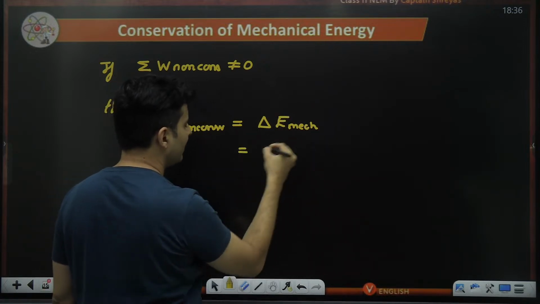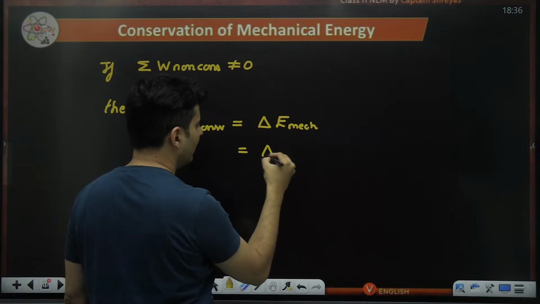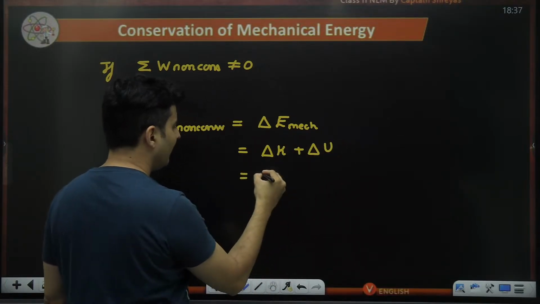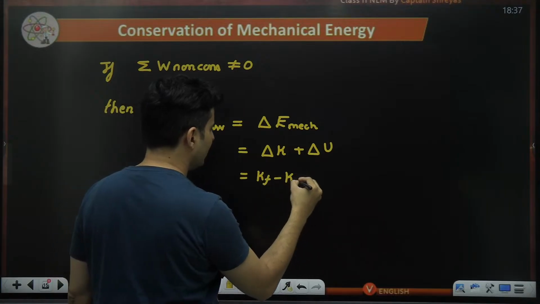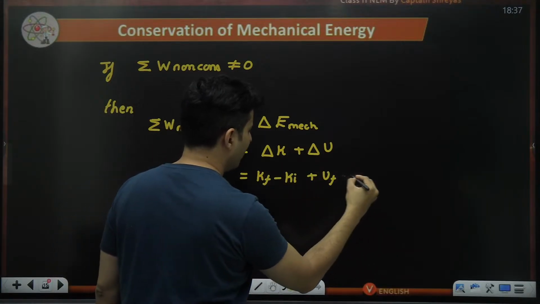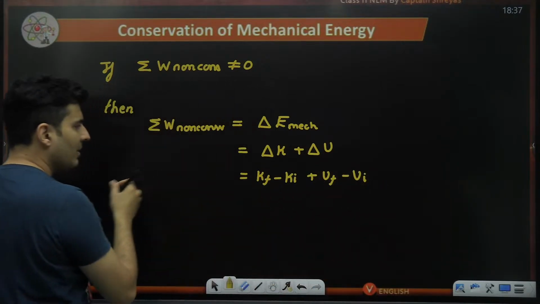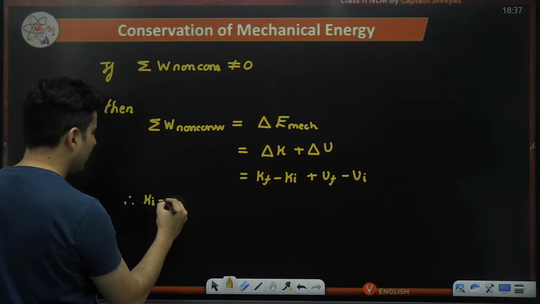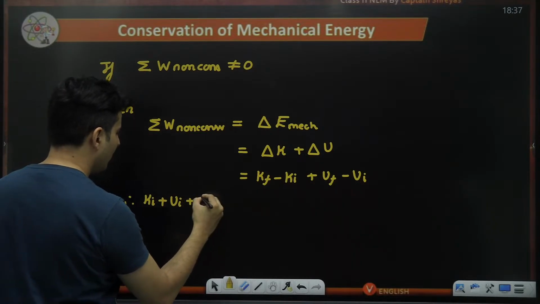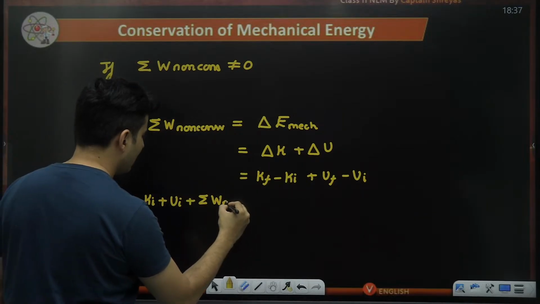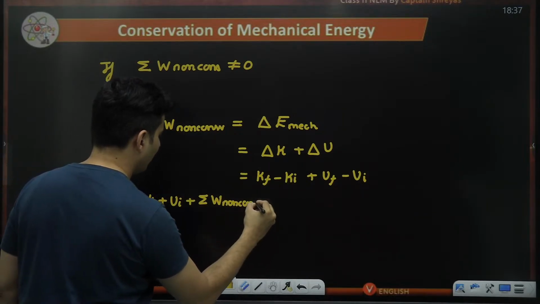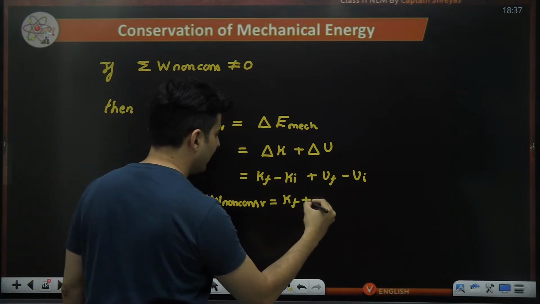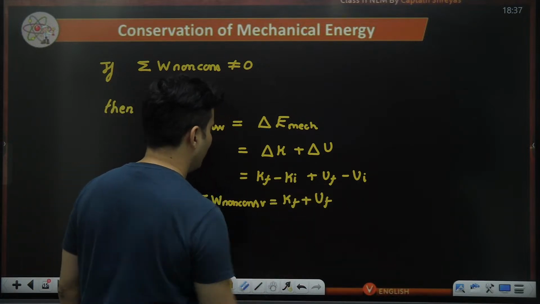And when I say difference in the mechanical energy, it means there will be a difference in the kinetic energy and a difference in the potential energy. Difference means final minus initial. Bring these terms over here. So you will see that initial kinetic plus initial potential plus whatever work is done by that non-conservative force will be the final kinetic energy plus final potential energy.